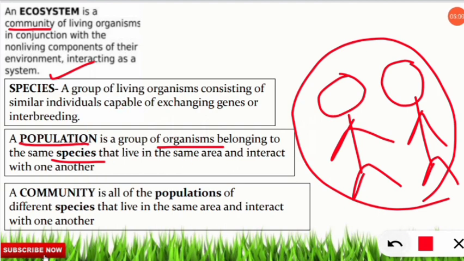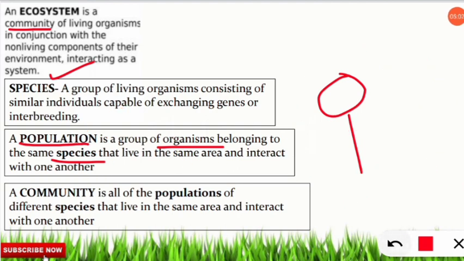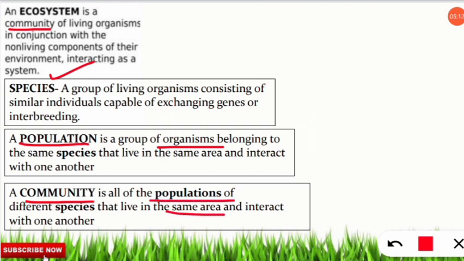Next we will know community किसे कहते हैं. So community is different from population because it is more complex. How? A community is the sum total of all the populations living in the same area and interacting with one